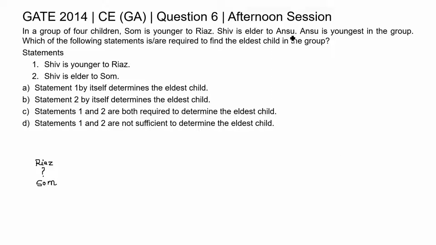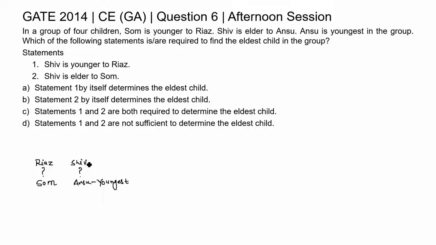Shiv is elder to Ansu, but here also we do not know the difference between Shiv and Ansu. Ansu is youngest in the group. So which of the following statements are required to find the eldest child in the group? So just take statement 1. Shiv is younger to Riyaz.